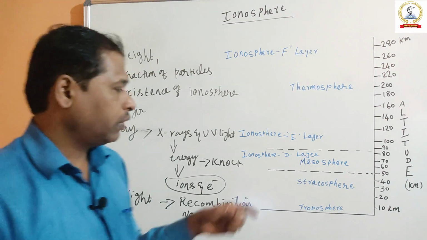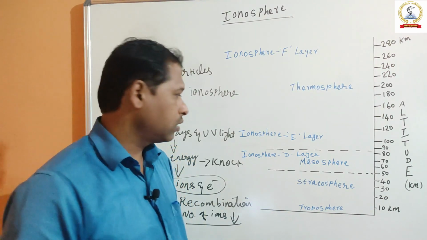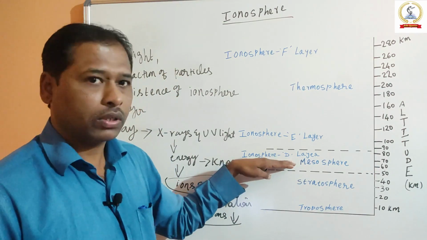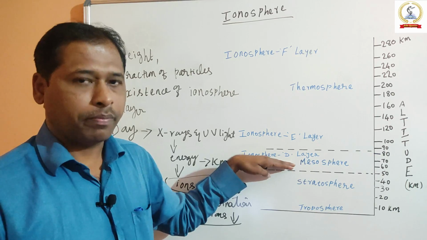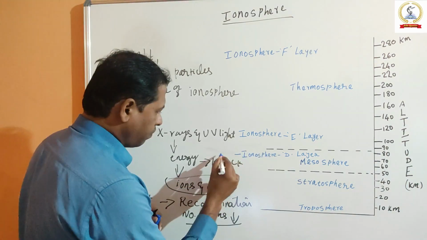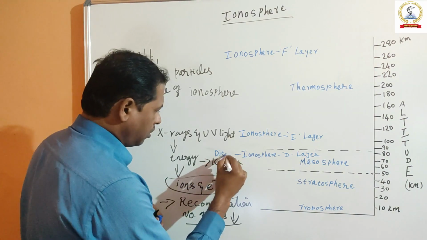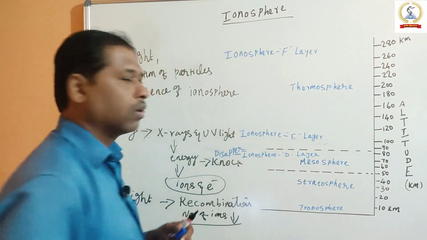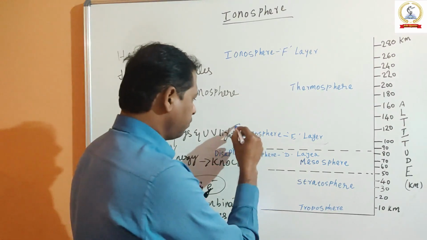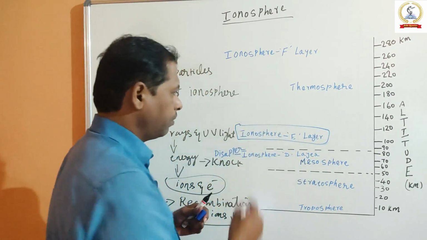You see, over the course of most night hours, the ionosphere D region completely disappears. And the E layer, what will happen?